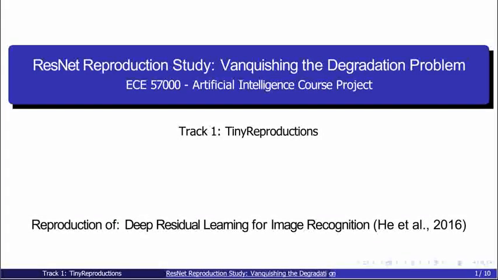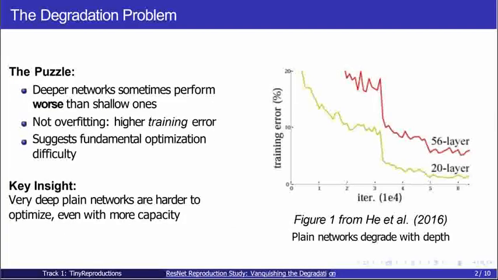Hello, my name is Drake Geno, and today I'll present my reproduction of the deep residual network paper by He et al., focusing on their core finding that skip connections solve the degradation problem in deep neural networks. This is a track 1 tiny reproductions project for ECE57000.